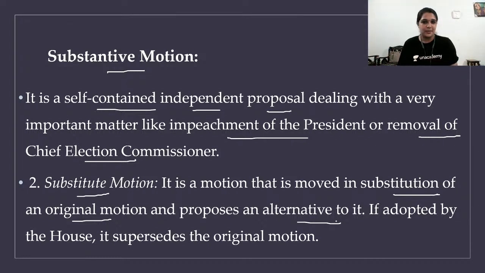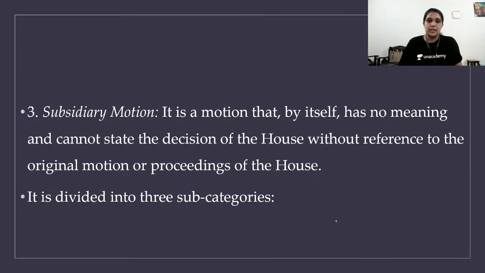Keep this incident in your mind and think about the substitute motion. It's an alternative for the original motion. Simple. So substantive motion, substitute motion, and subsidiary motion. What does subsidiary mean? An additional motion. It is a motion that by itself has no meaning and cannot see the decision of the House without reference to the original motion or proceedings of the House.